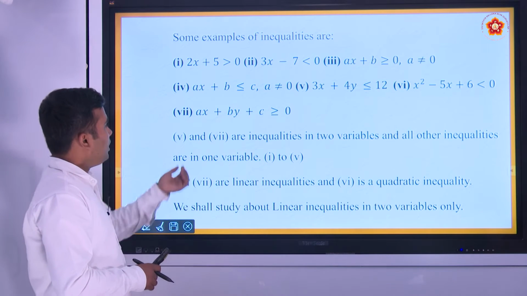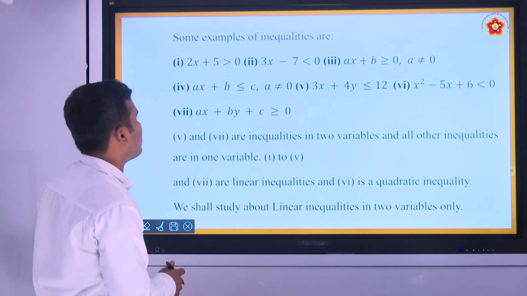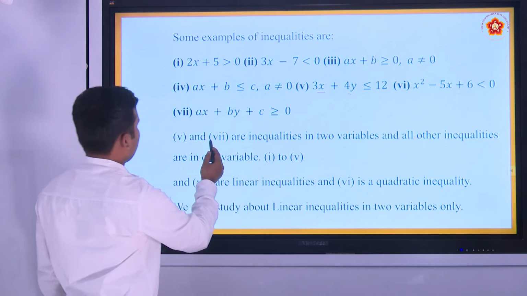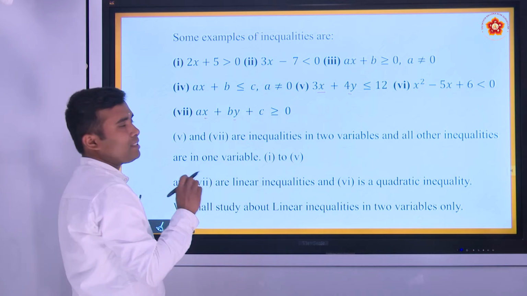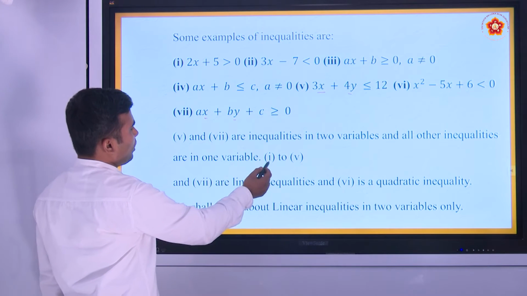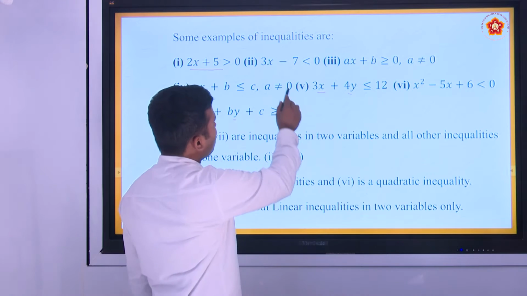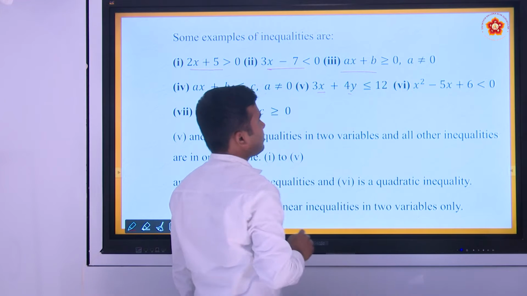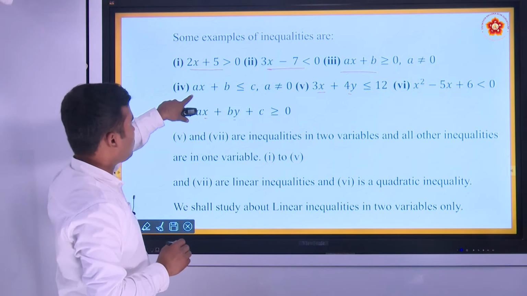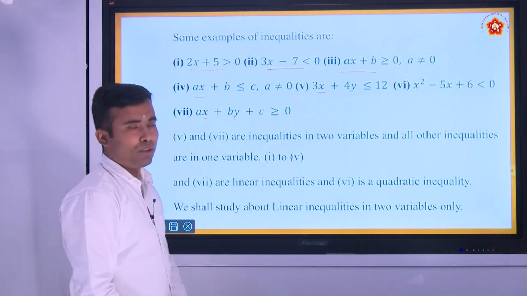Examples 5 and 7 are inequalities in two variables, in x and y, whereas examples 1 to 4 are linear inequations in one variable.